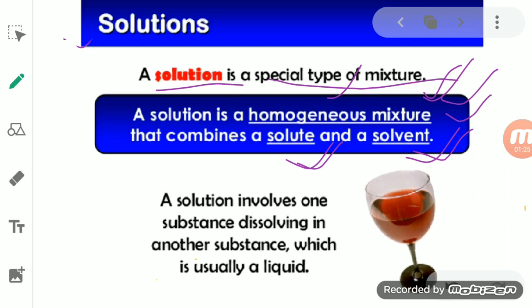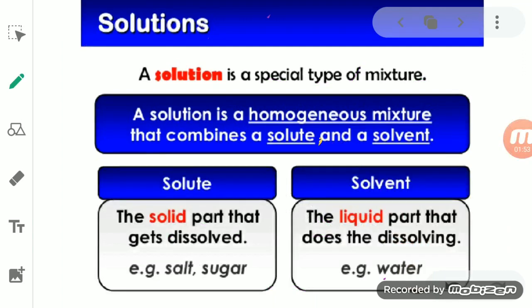Now a solution involves one substance dissolving in another substance, which is usually a liquid. So it involves two different substances. One substance dissolves in the other substance, and the substance which is dissolving it must be a liquid. This is a homogeneous mixture consisting of a solute and a solvent. Now the question arises, what is a solute and what is a solvent?